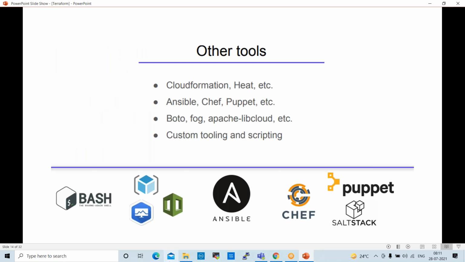Other tools we can compare with Terraform are CloudFormation, Heat, etc. And Ansible, Chef, and Puppet also you can use for infrastructure automation. But these are not the recommended tools for infrastructure. For deploying applications, we basically use Ansible, Chef, and Puppet. But using Ansible, Chef, and Puppet, we can create infrastructure also. And also we have Boto, Fog, Apache libcloud, etc. Custom tooling and scripting we can use for creating infrastructure.